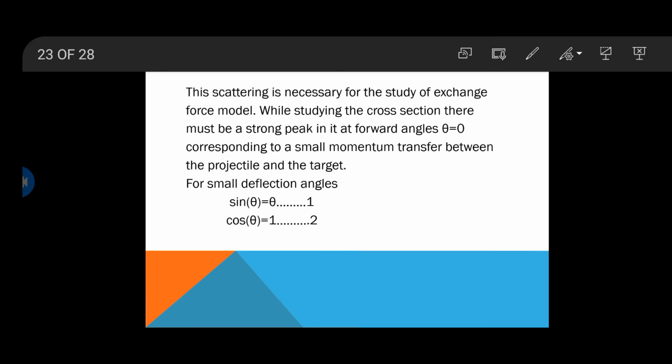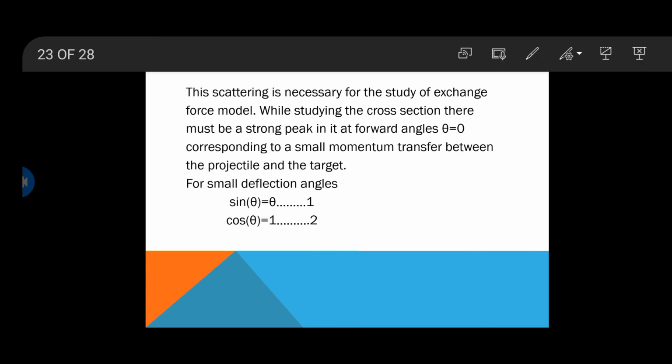While studying the cross section in NP scattering, it must be noted that there is a strong peak at forward angles, when theta goes to 0 degrees, corresponding to a small momentum transfer between the projectile and the target. We can estimate the extent of this forward peak by studying the maximum momentum transfer in the following two ways. For small deflection angles, we can write sine theta approximately equal to theta and cos theta approximately equal to 1.